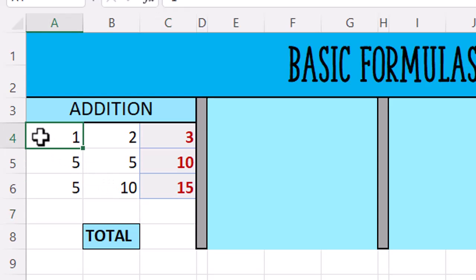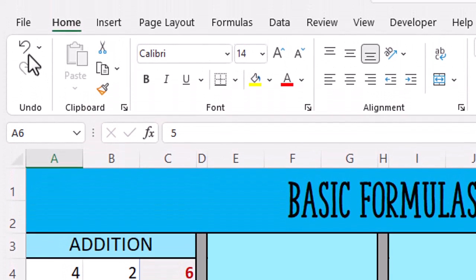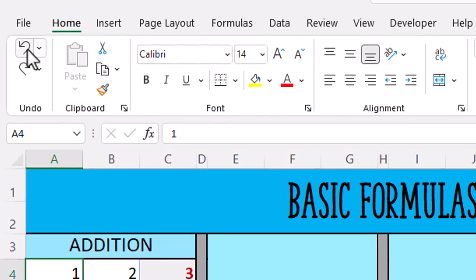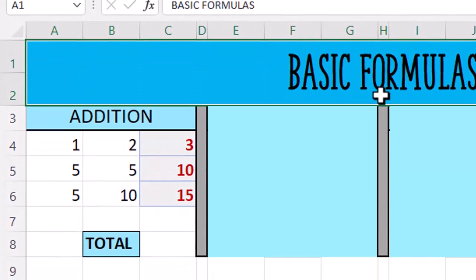If we change the value shown in cell A4, we should see our answer update. And we can do a similar thing in the next row. Let's change that 5 to a 10. And when we press enter, our answer updates. This is now a working formula. Fantastic.